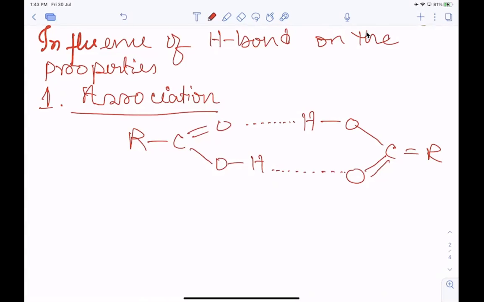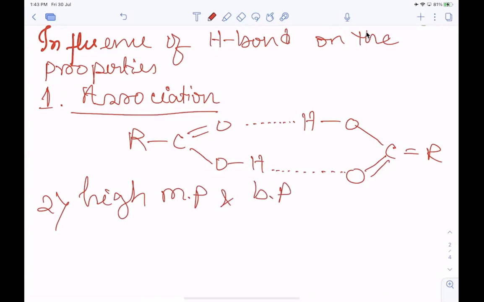Now next is high melting point and boiling point. Can you say why they have high melting point and boiling point? Can anyone have any idea?